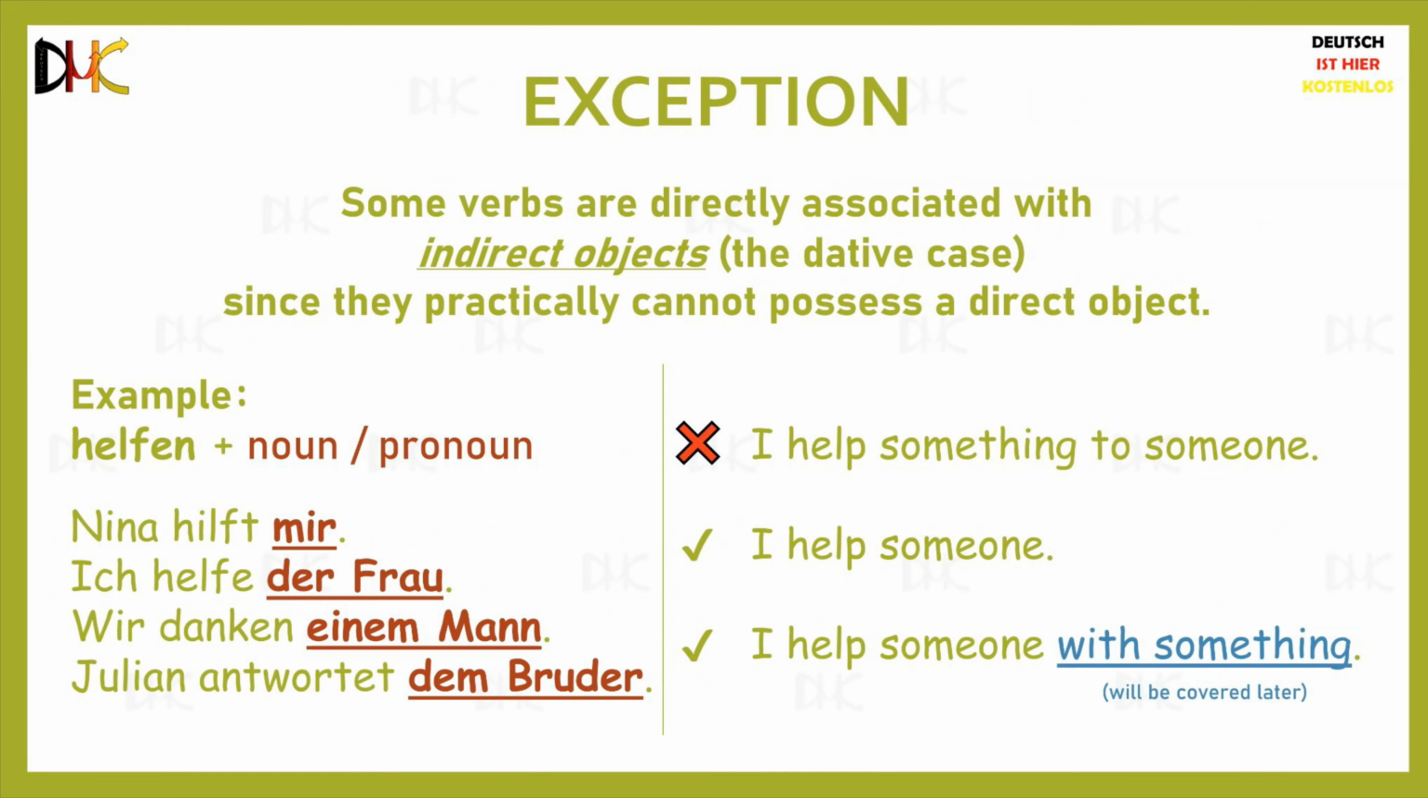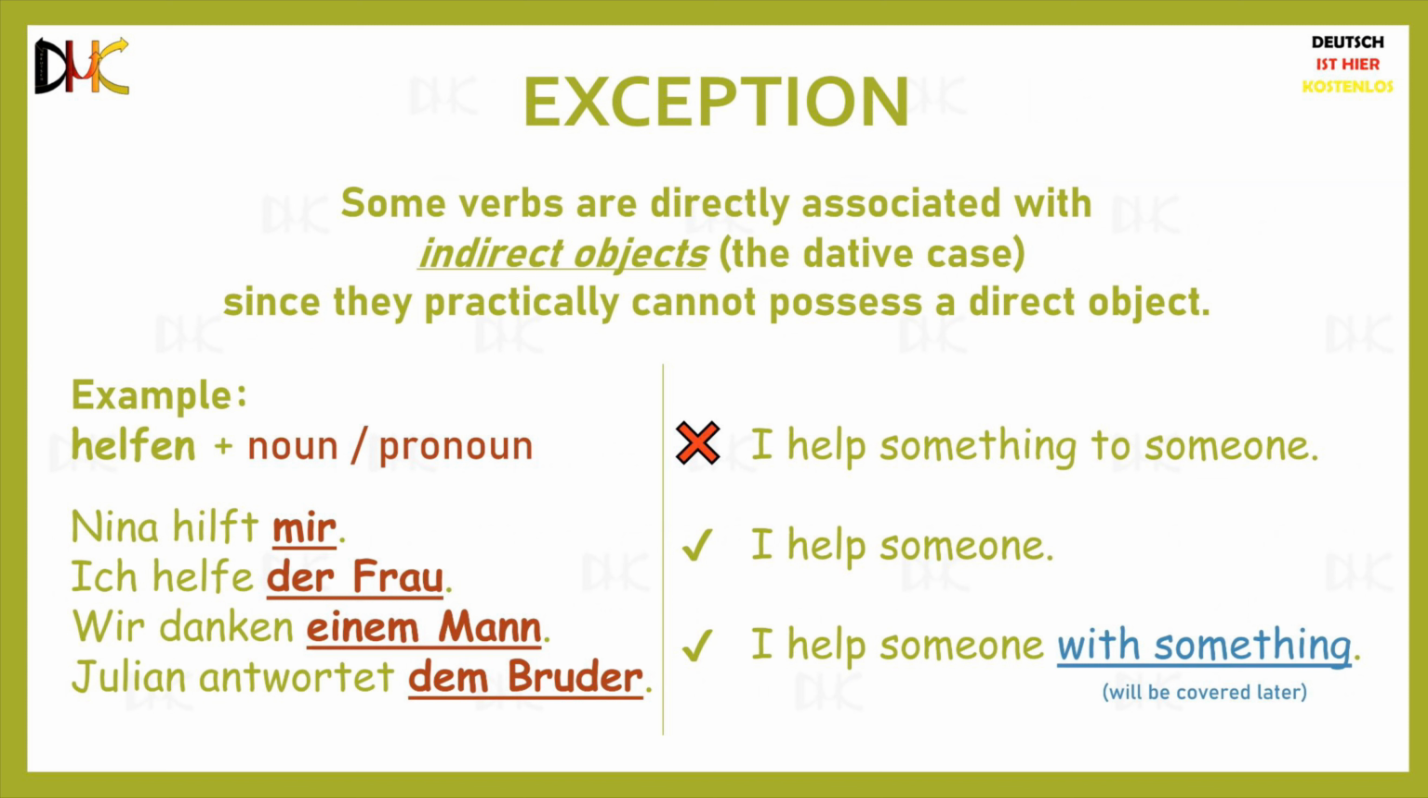Just like in accusative, there are exceptions in dative as well. Some verbs are directly associated with indirect objects, since they practically cannot be associated with a noun or a pronoun as the direct object. The best example is the verb helfen. Think about it in English. We never say, I am helping something to someone, right? We say, I help someone, or I am helping someone. This someone is actually receiving your help, right? But is not part of the help itself.